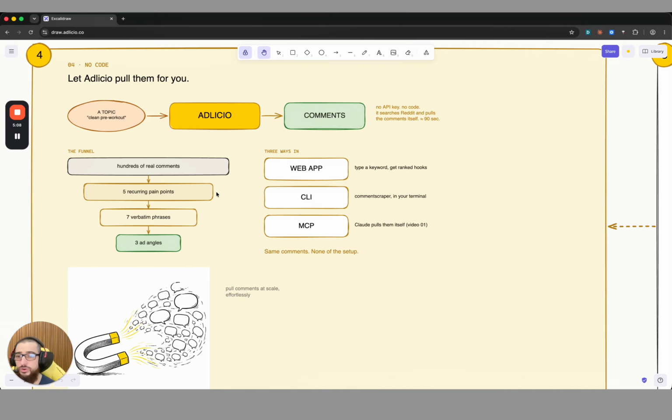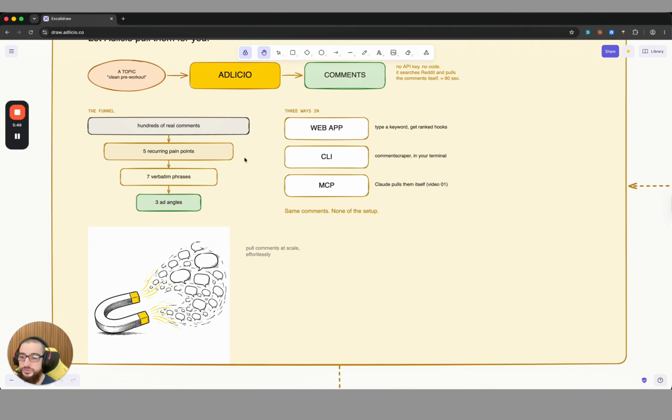Adlicio pulls all of these comments directly out of Reddit and can give you the raw data, and then combined with Claude can even analyze everything for you. So we can, for example, search for the topic clean pre-workout. Then we have Adlicio searching all relevant Reddit threads and extracting all the comments for you. You don't need to set up a Reddit API key. There's no code involved. It just searches for you and pulls all the comments itself. And most of the time it takes less than 90 seconds.